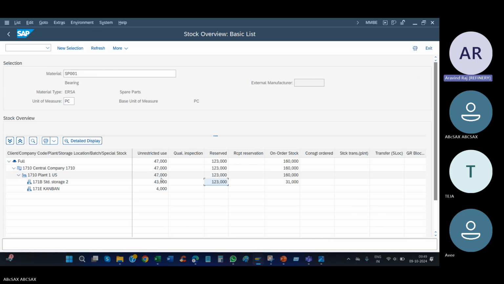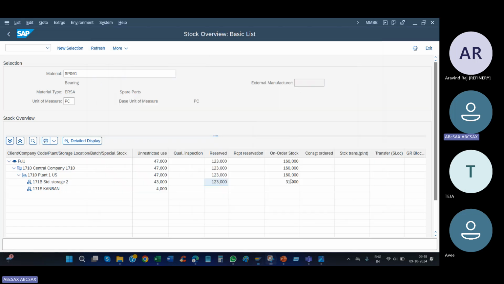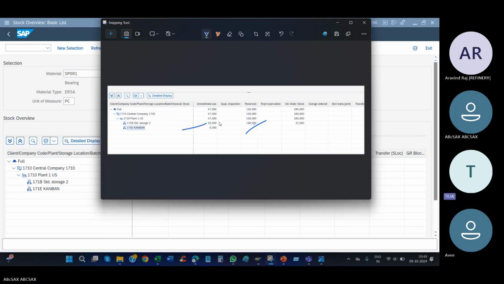Okay. Yes, sir. So our reservation will be done automatically. The reservation is auto created. The PR is also auto created. Okay. Yes, sir.